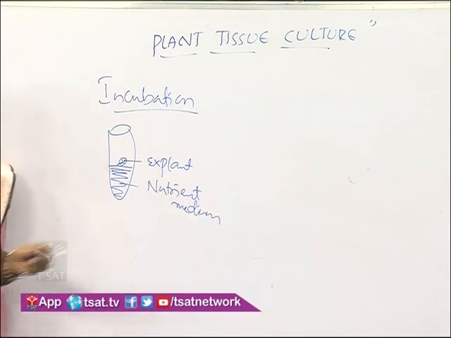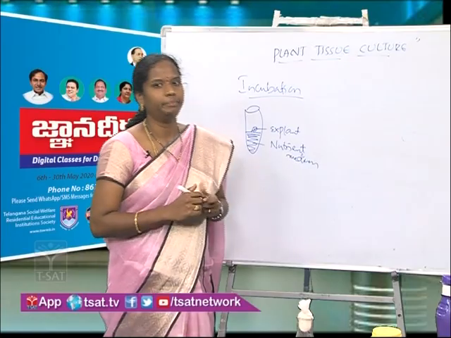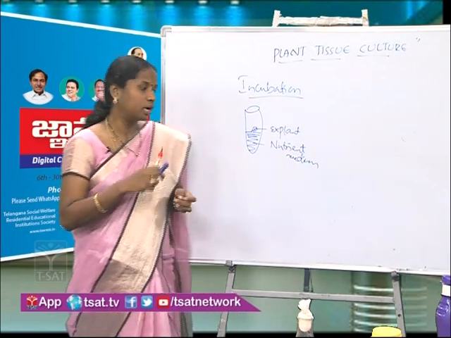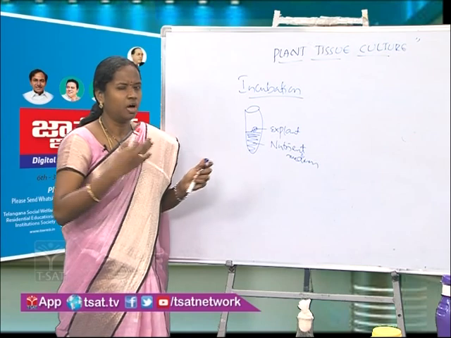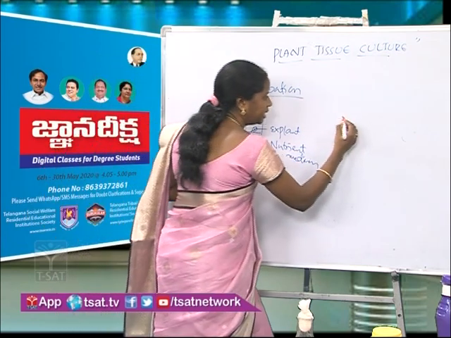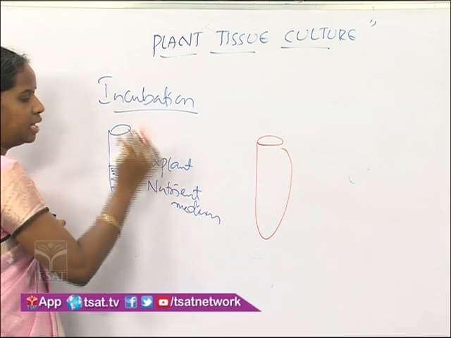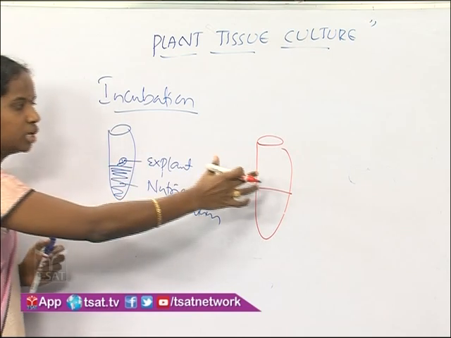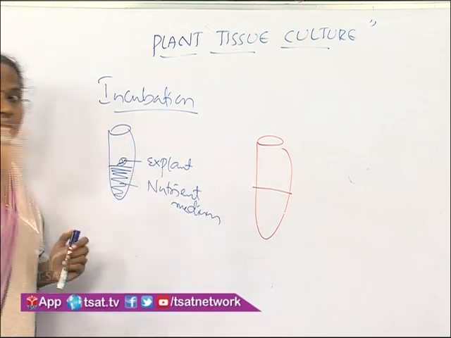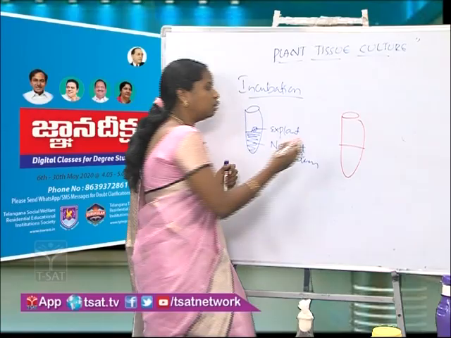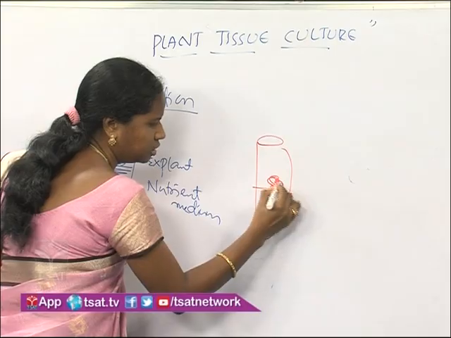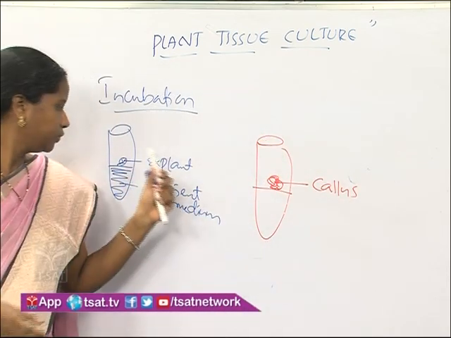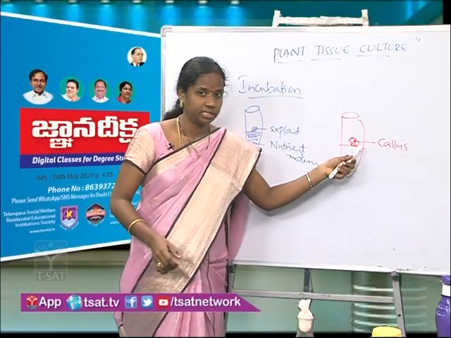When I am growing an explant on a nutrient medium and we leave the setup for some days and some weeks, what happens to our explant after a few days? Will it remain the same or do any changes happen? Certainly some changes happen. Here the explant is a leaf, but at the next level, the incubation, the leaf won't appear like a leaf. Now it looks something like this. We call this a callus.